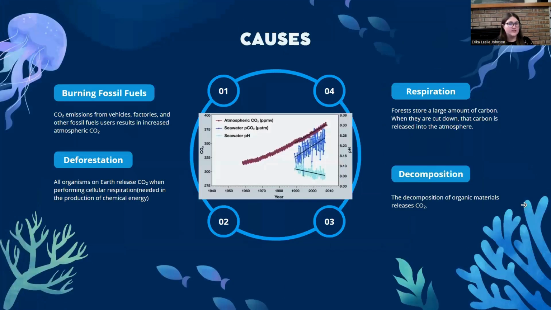Some main causes of increased atmospheric CO2 are burning fossil fuels, deforestation, respiration, and decomposition. Fossil fuels and deforestation drastically increased following the Industrial Revolution. They are some of the quickest and most harmful causes of increased atmospheric CO2.